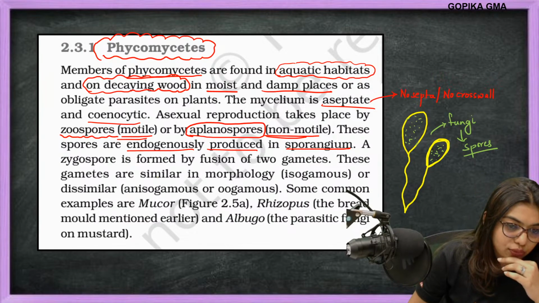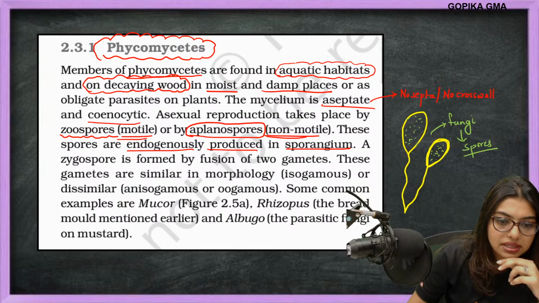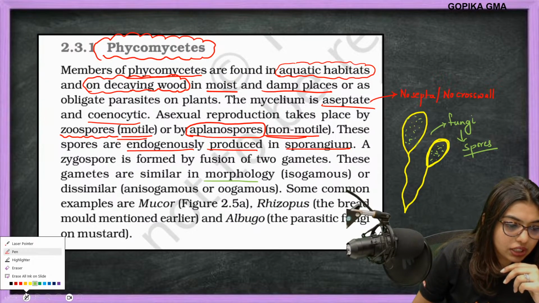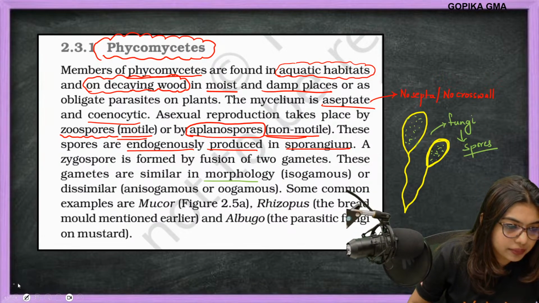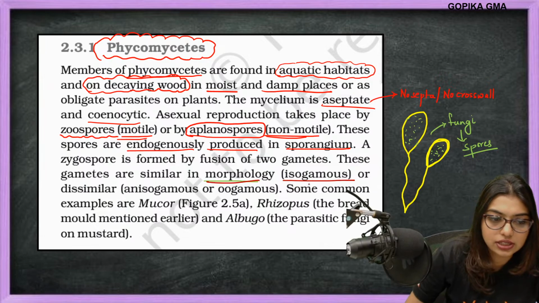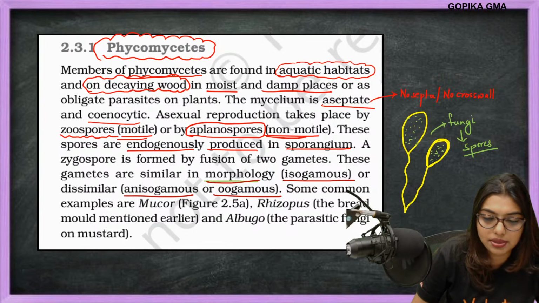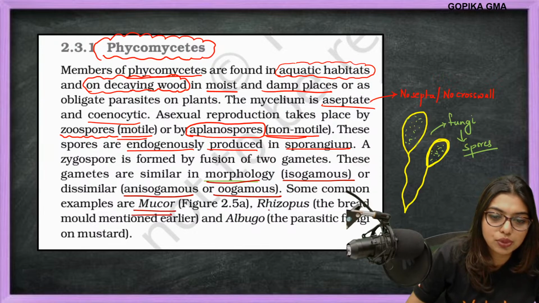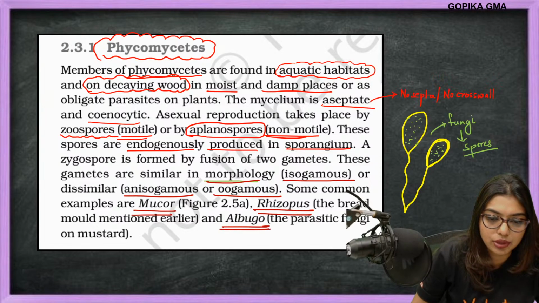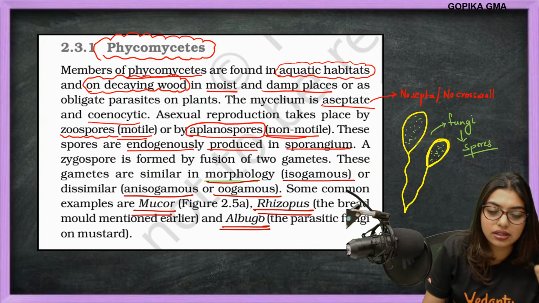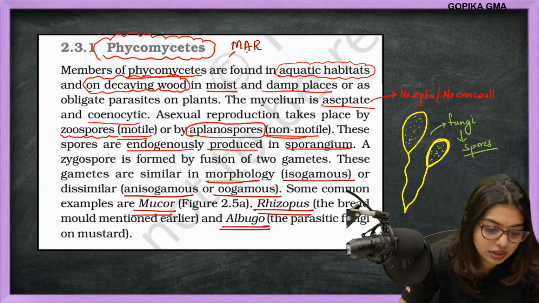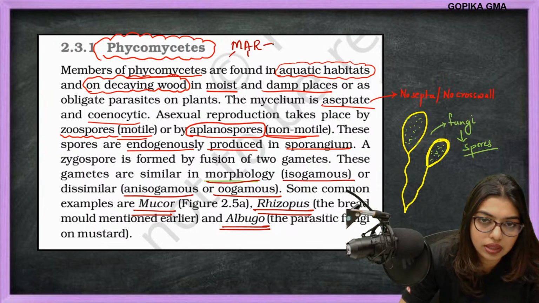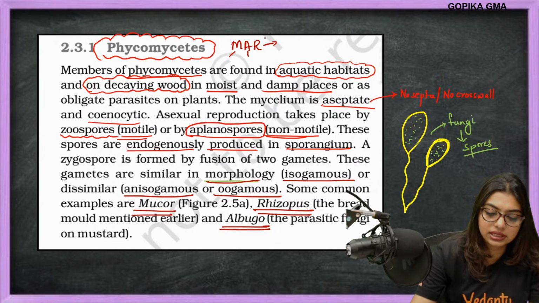A zygospore is formed by the fusion of two gametes. These two gametes are similar in morphology. Now, depending on what type of gametes are there: isogamous is there, anisogamous is there, oogamous is there. So some common examples are Mucor, Rhizopus, Albugo. Now remember students, here they are telling examples, you have to remember like this: MAR. M stands for Mucor, A stands for Albugo, and R stands for Rhizopus. Remember like this, Phycomycetes, MAR.